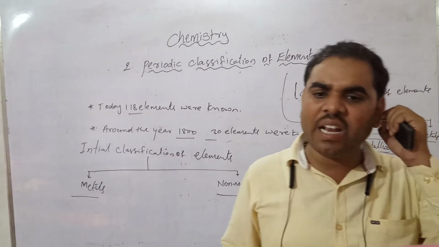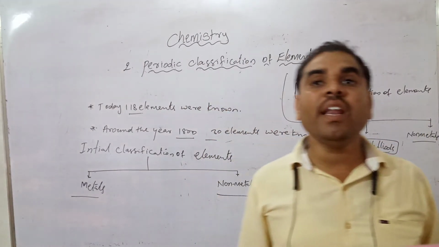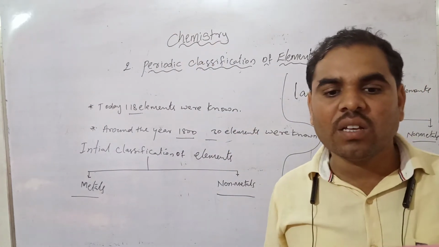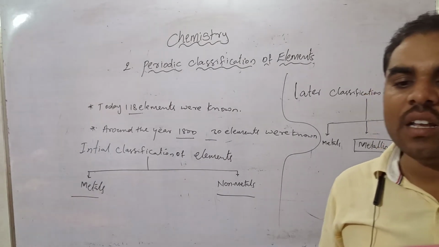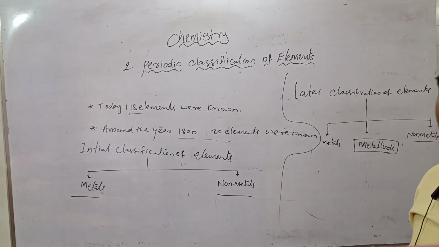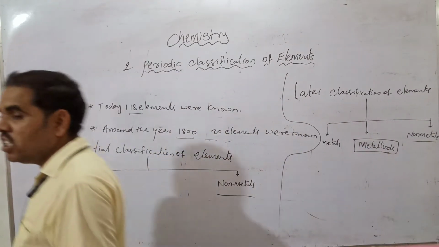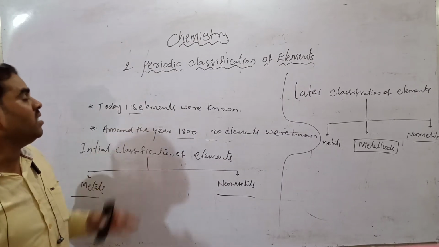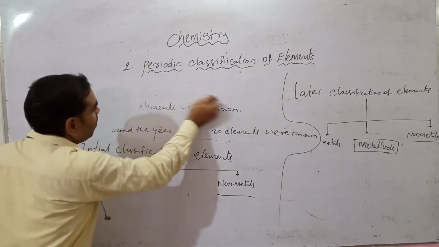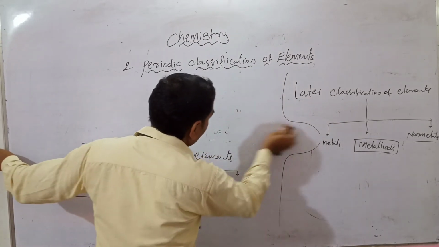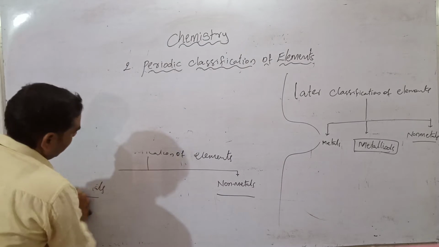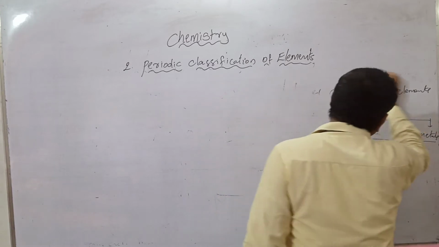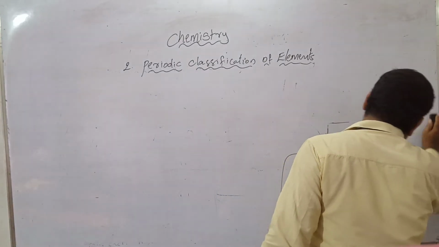As the knowledge about the elements and their properties went on increasing, different scientists started thinking of different methods of classification. We have to see the different scientists, how they classified these elements differently. We have to learn about them, how many scientists there are and what they classified.